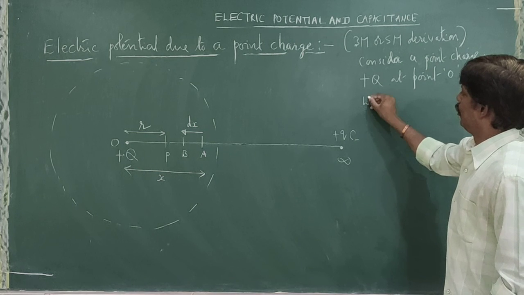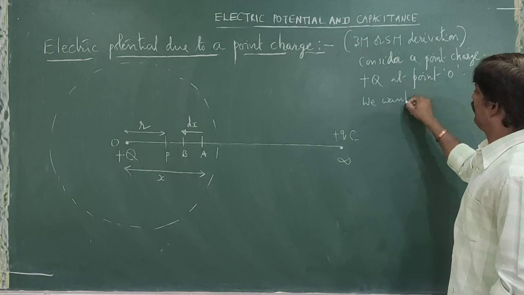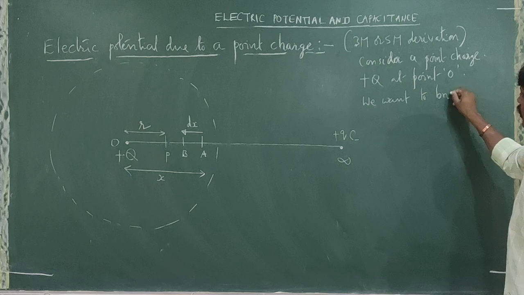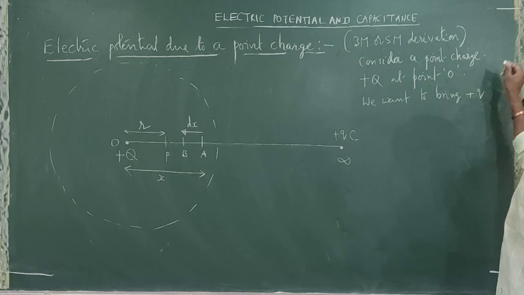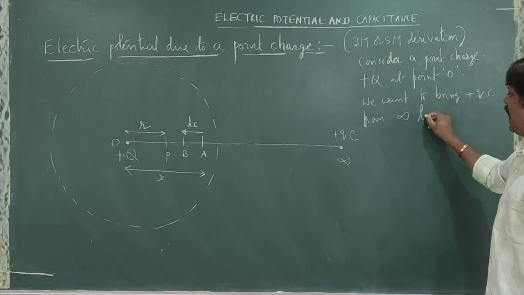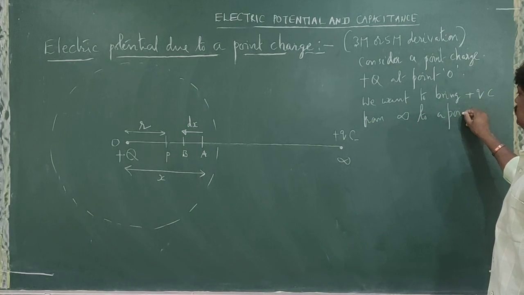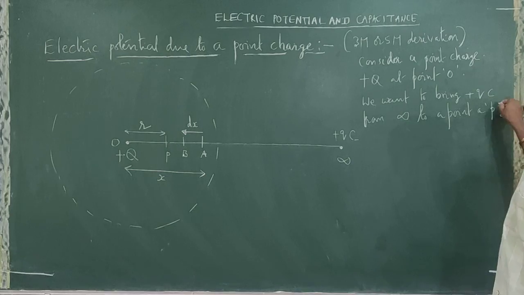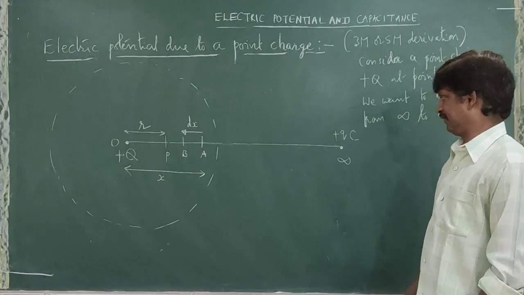Now, we want to bring plus Q coulombs from infinity to a point P. Where is P? Inside the electric field.